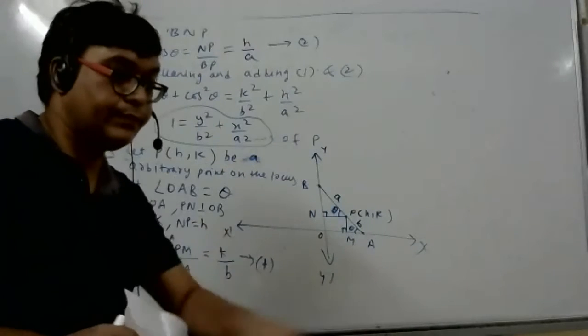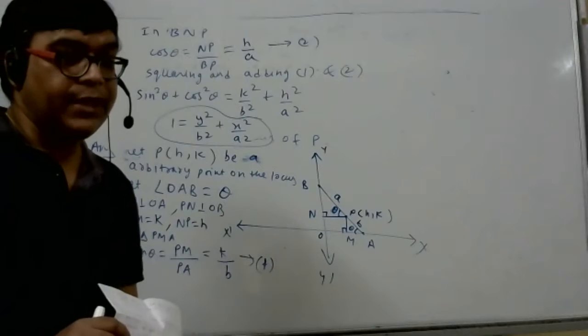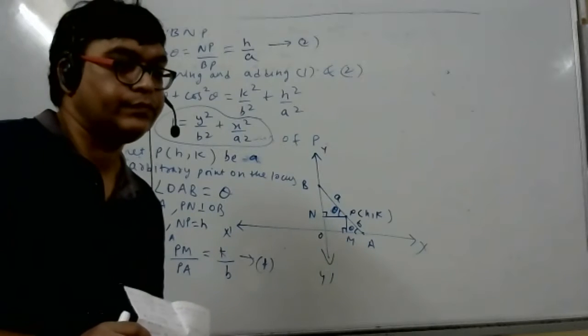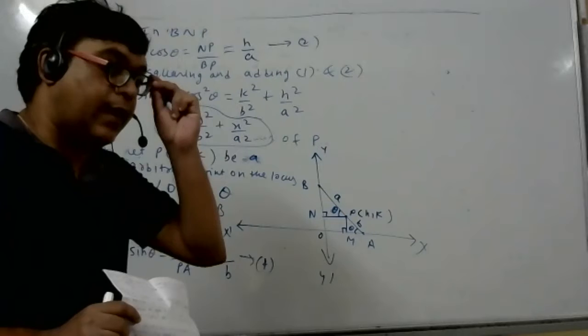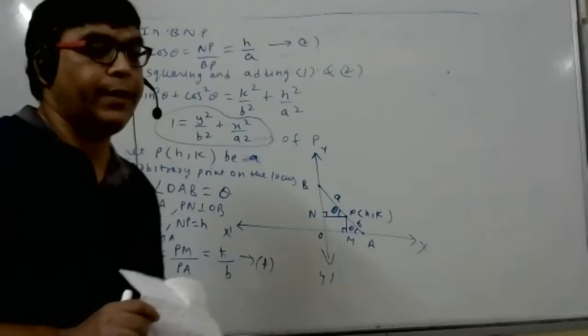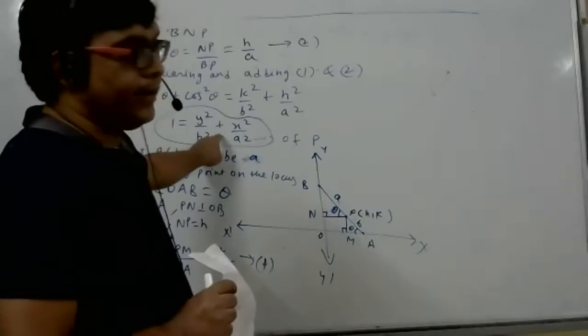Oval shape. Do you know Kepler's law in physics? Yes, sir. Kepler's law: all planets revolve around the sun in an elliptical orbit with the sun at one of the foci. That is the ellipse we will get here.